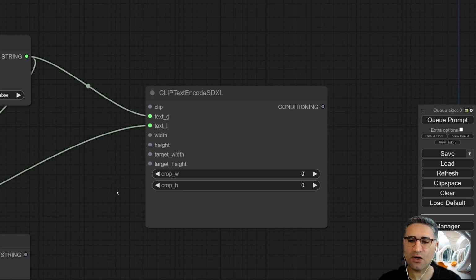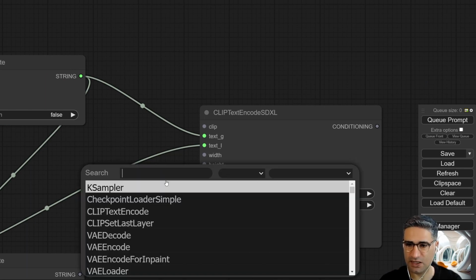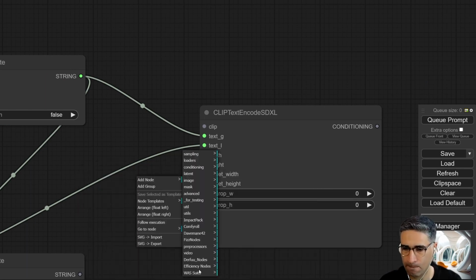Okay, and now I want to work with score rendering. So the only thing that I need now is to go to utility and add a primitive node.